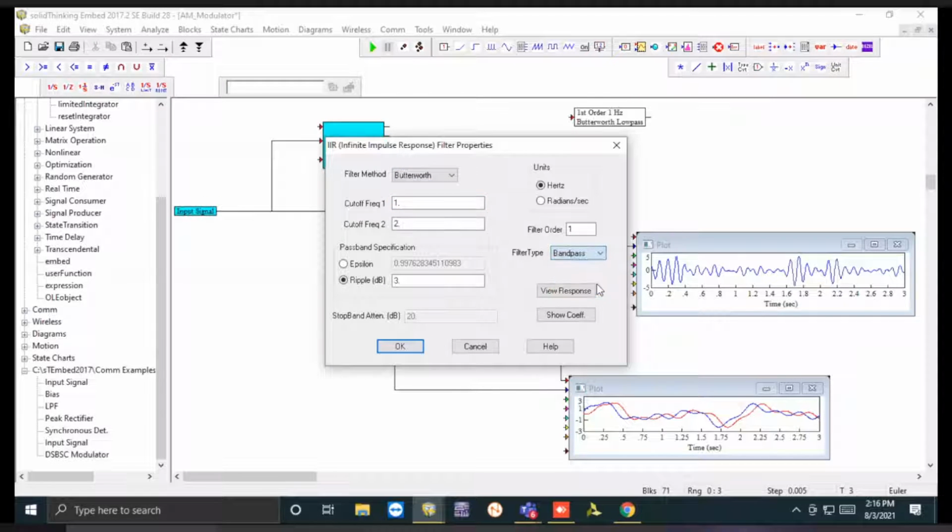See, I have changed the type of filter. Now it is a band pass filter, and since it is a band pass filter, obviously it will have 2 cutoff frequencies, isn't it? So you have a lower cutoff frequency and a higher cutoff frequency. For the lower sideband, 10 is the higher cutoff frequency, and it should be from 6 to 10.